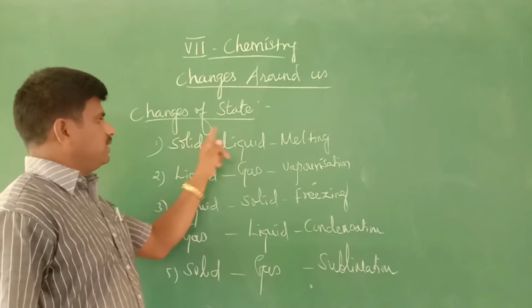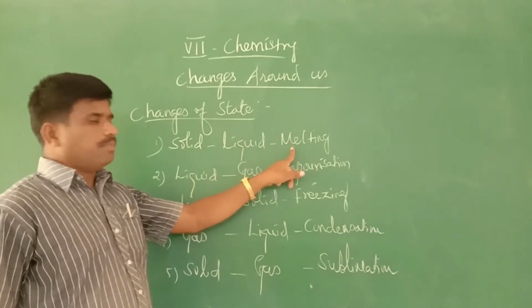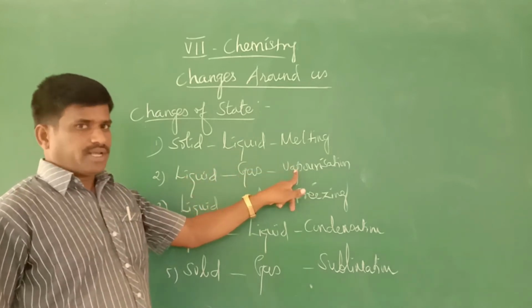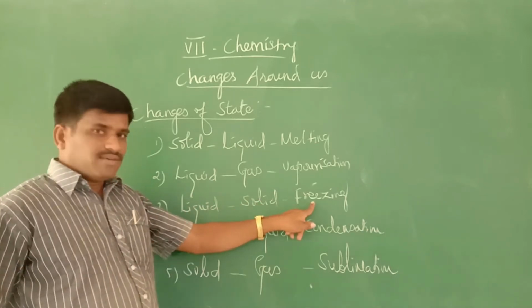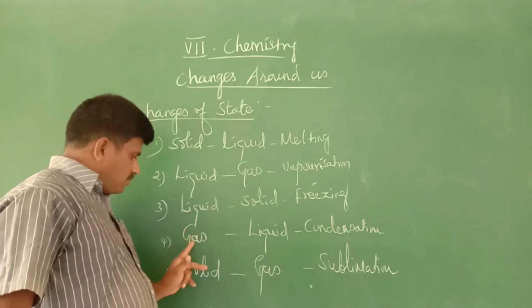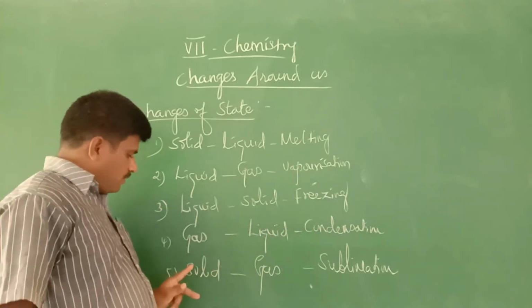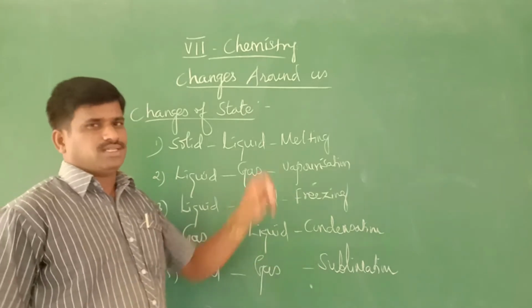Solid to liquid is melting. Liquid to gas is vaporization. Liquid to solid is freezing. Gas to liquid is condensation. Solid to gas is sublimation.